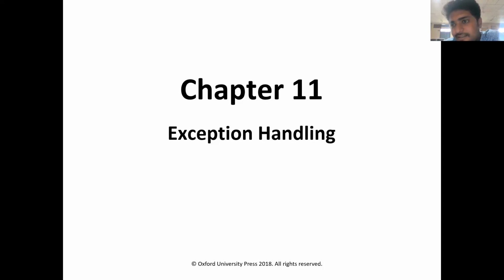So what do you mean by checked exception? Checked exception means the compiler will check the exception. That means the compiler will check for the exception handler, whether the exception handler is written by the programmer or not. That will be checked by the compiler. That type of exceptions are known as checked exceptions, or we can say compiler exceptions.